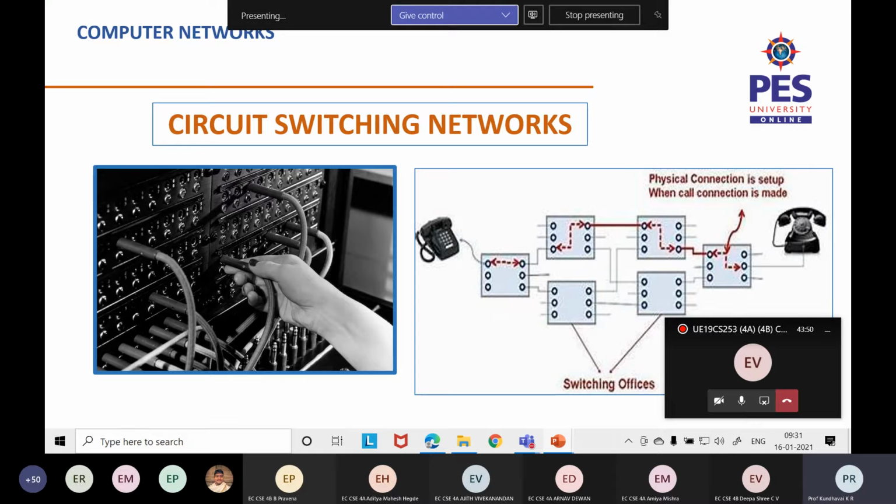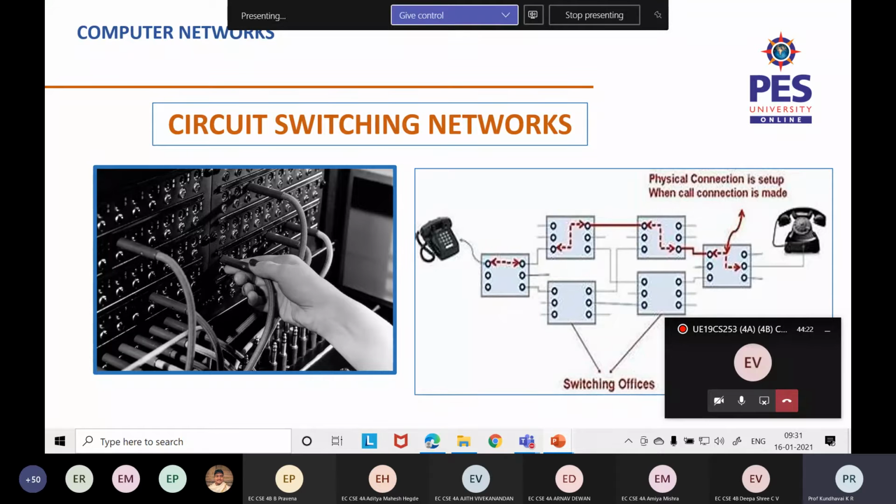I have given two pictures here. Have you seen this kind of switching in some olden movies, movies which talk about the past? There would be a person sitting and manually switching all these different cables so that a person could talk to the other one over a telephone or receive a fax.